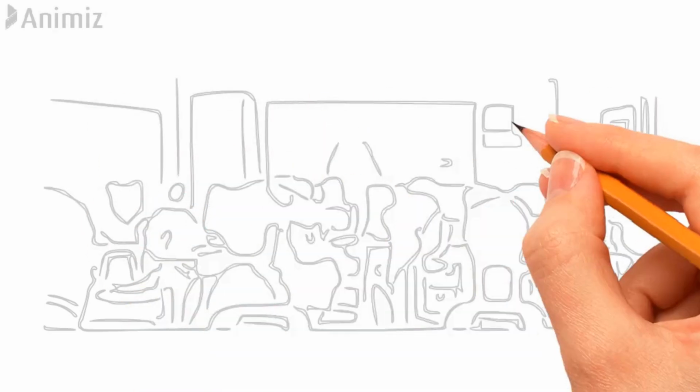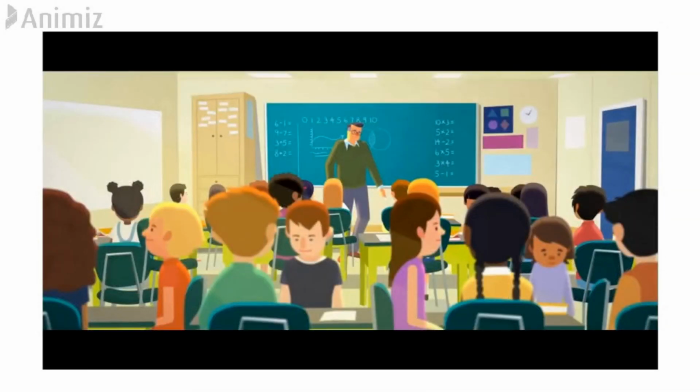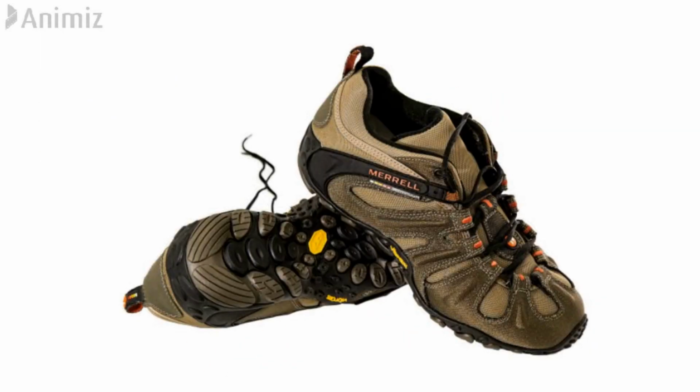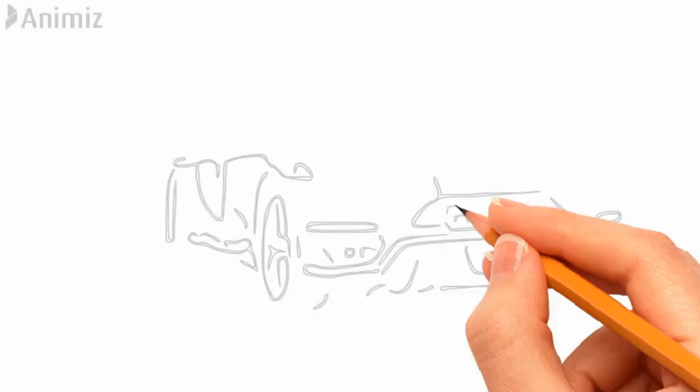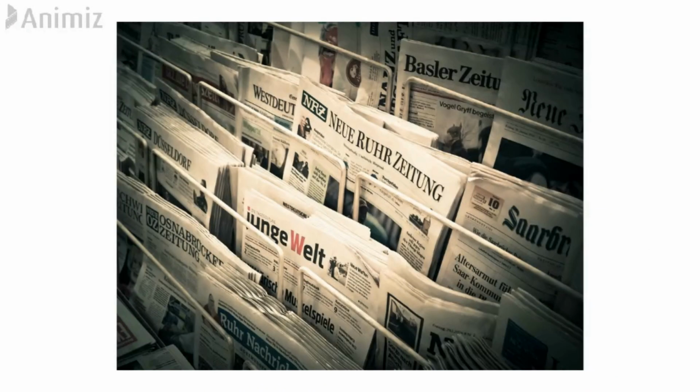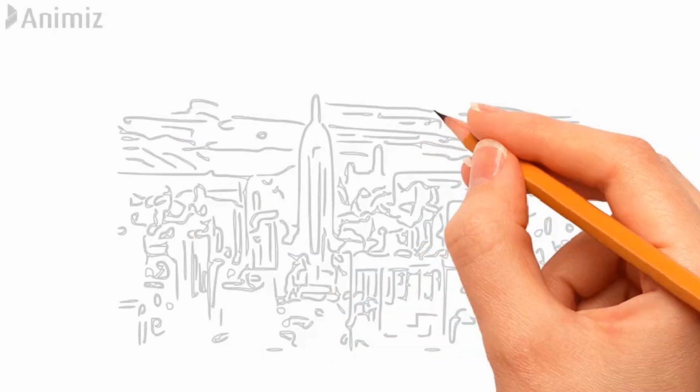Okay, jokes apart. So in that whole class, how does the sir or teacher identify each and every student? By their names? Correct. So in real life we call that a person's identity, right? Your name is your identity. Like the shoes, these are the books, car, credit card, newspaper, buildings. What are these? These are the identity of a particular thing. In a similar way, in a programming language, we call it an identifier, as simple as that.